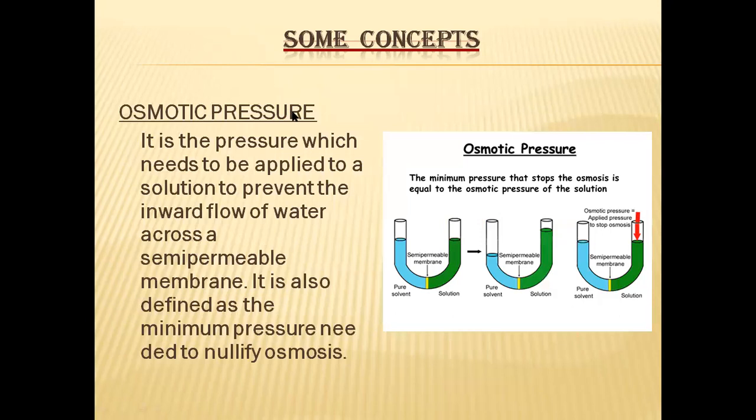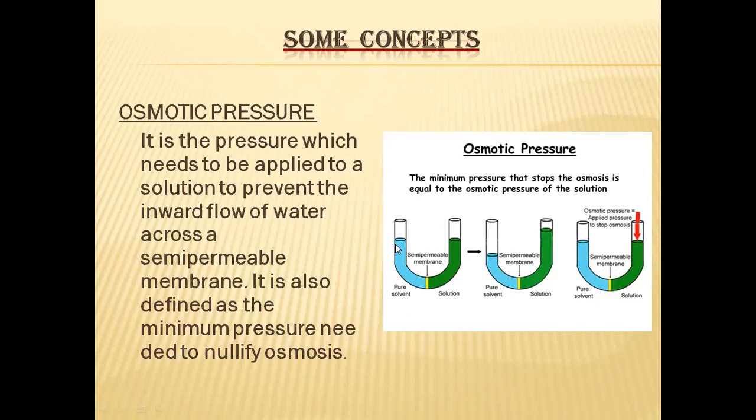Another thing is osmotic pressure. Osmotic pressure is the pressure which needs to be applied to the solution to prevent the inward flow of water across the semi-permeable membrane. This osmotic pressure is also called the minimum pressure needed to nullify the osmosis. We can understand this concept of osmotic pressure by looking at this picture.